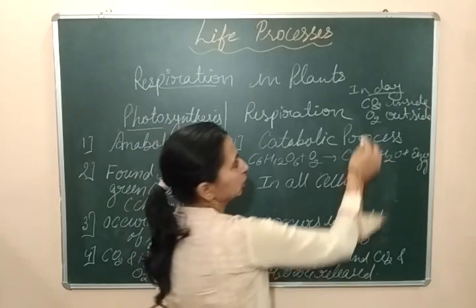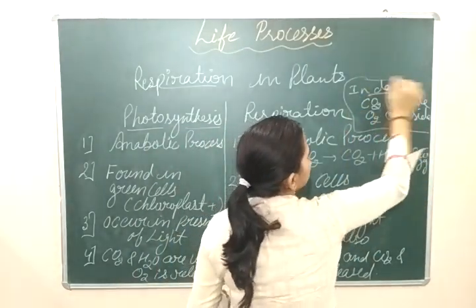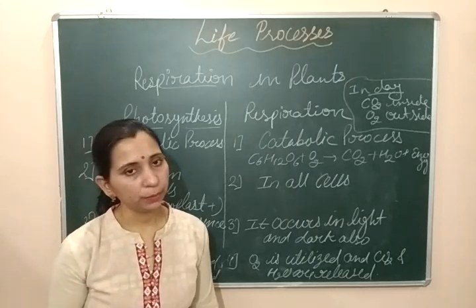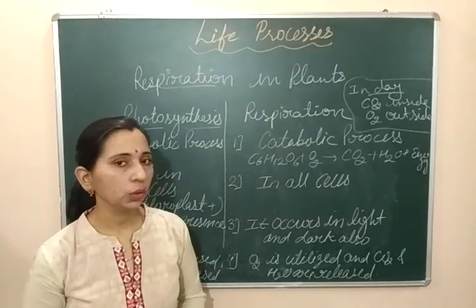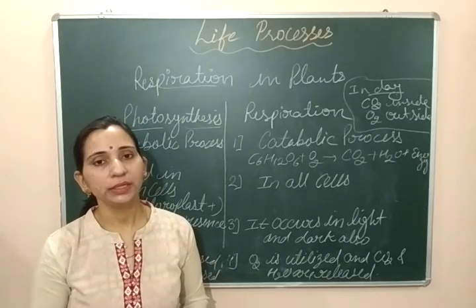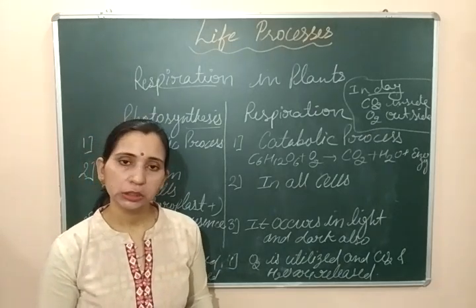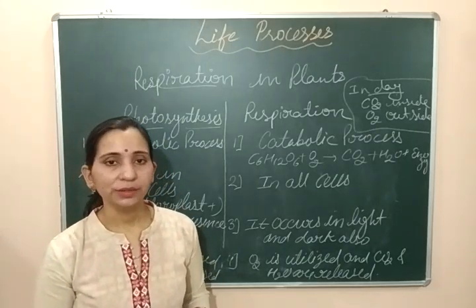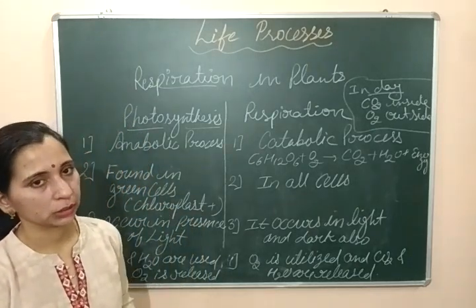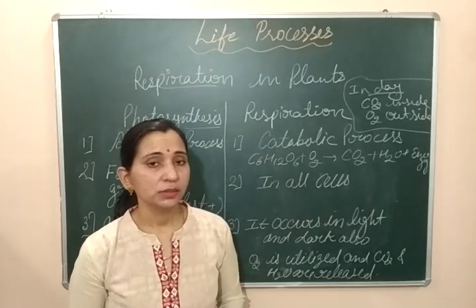But at night, sunlight is not available, so photosynthesis does not happen. At that time plants do not take in CO2. They only take in oxygen and release carbon dioxide, like in the normal respiration process. So this is the way plants respire.